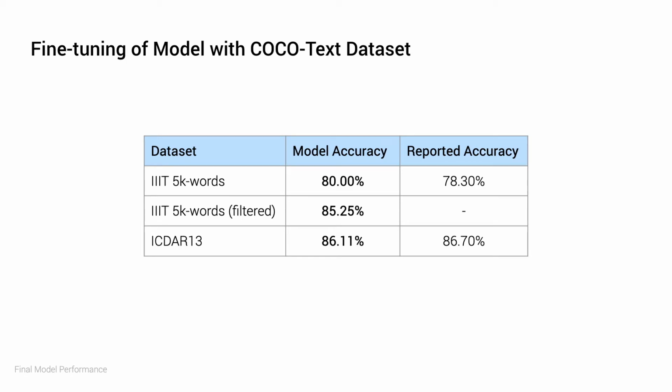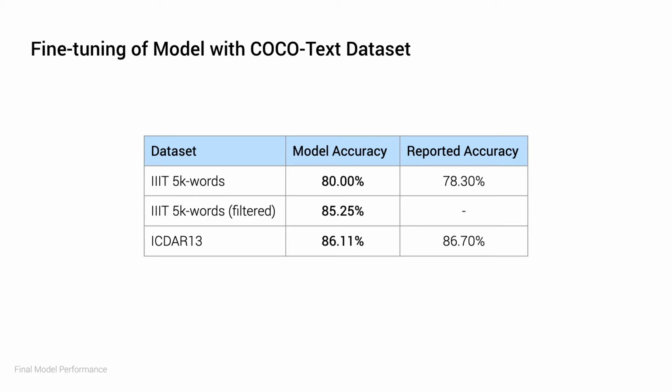Fine-tuning with the CocoText dataset seemed to favor the IIIT 5K words dataset, with an improvement of 1.9% in terms of accuracy from the pre-fine-tuned model based on the unfiltered dataset. But the accuracy against ICDAR 2013 dropped by 1.64%, which fell below the published accuracy. And with this, that wraps up the model building process. So we have a model that can spit out predictions of text given a cropped scene text image.